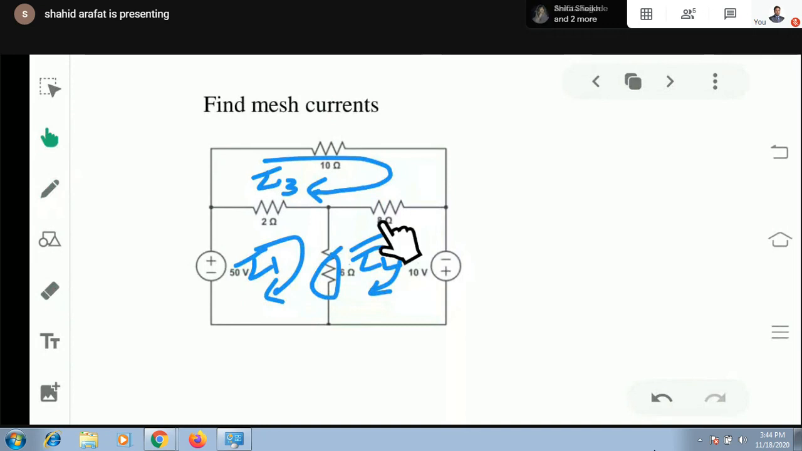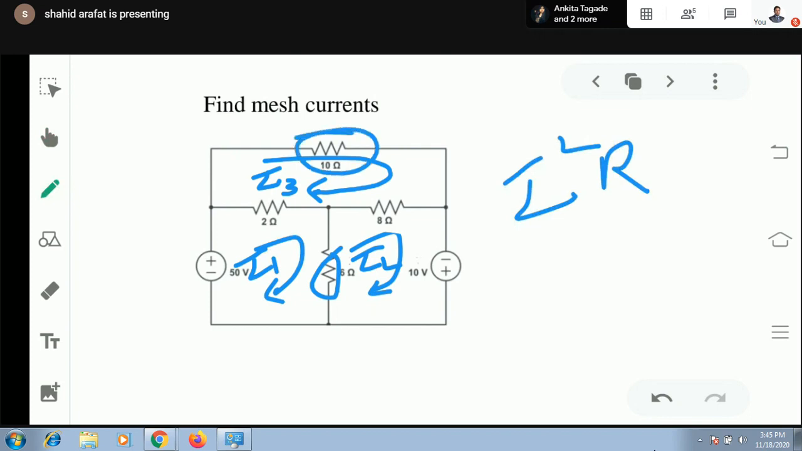If I need to find the current through 8 ohm, I can calculate it by either I2 minus I3 or I3 minus I2, but the direction should be marked very carefully. If I write I2 minus I3, my direction will be left to right. If I write I3 minus I2, my direction will be right to left. Similarly, for 2 ohm, you can calculate it by either I1 minus I3 or I3 minus I1. If power loss is required, you can simply apply the formula I squared times R.